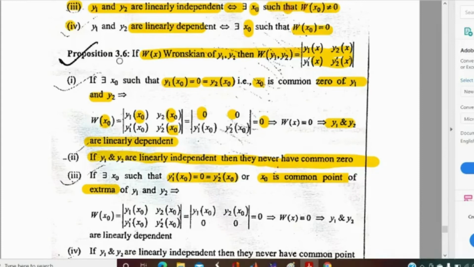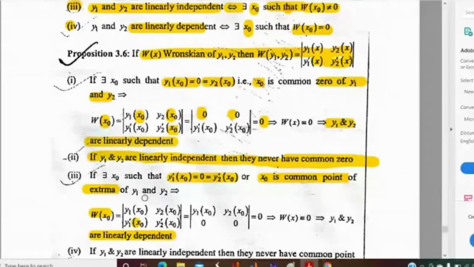So they are saying that if y1 dash at x0 equals 0 and y2 dash at x0 equals 0, then what will be the Wronskian? In the similar way, these become 0. So W at x0 equals 0, that is, y1 and y2 are linearly dependent.